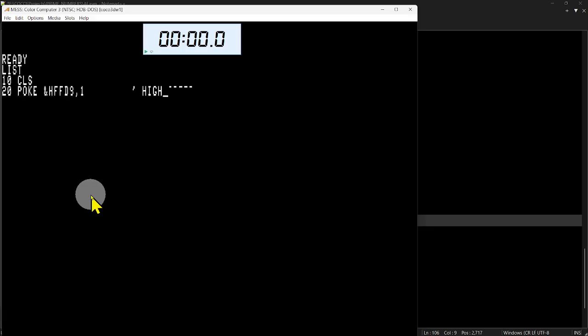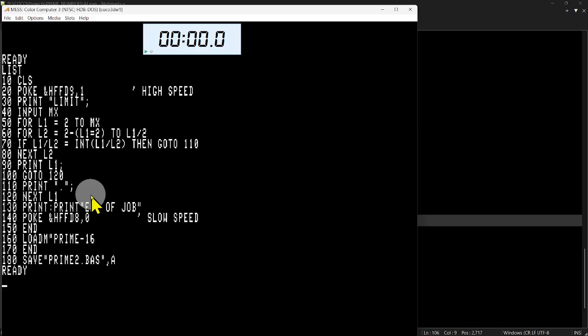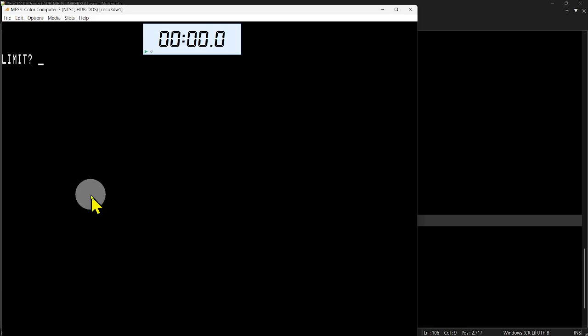Okay. The other thing, I have the basic program. It does prime numbers, so we'll run that. The limit will go from 2 to 200, and I got a Windows timer here that I'll try to click start on about the same time I hit the enter key here and see if we can get a timer on this.